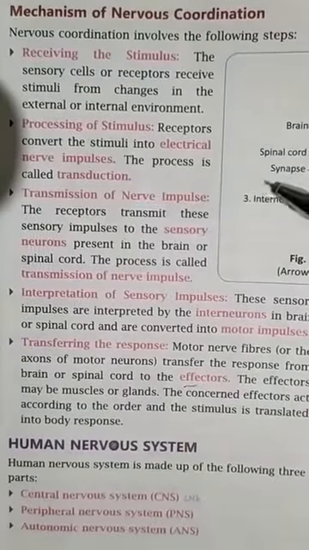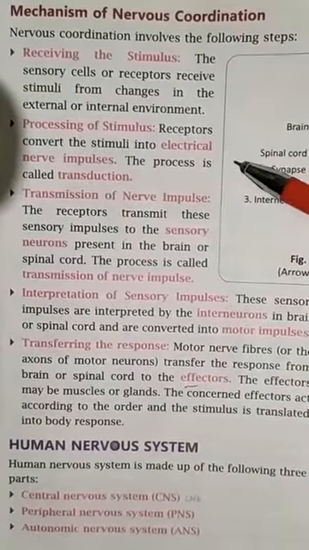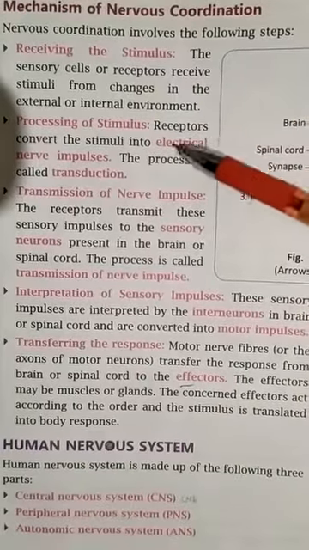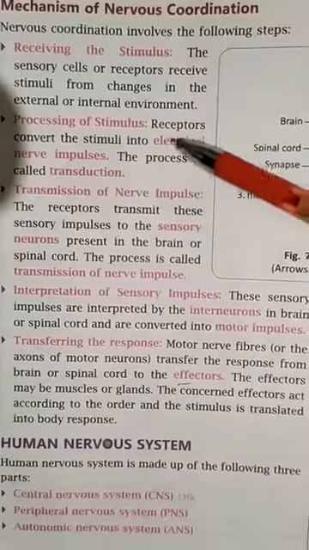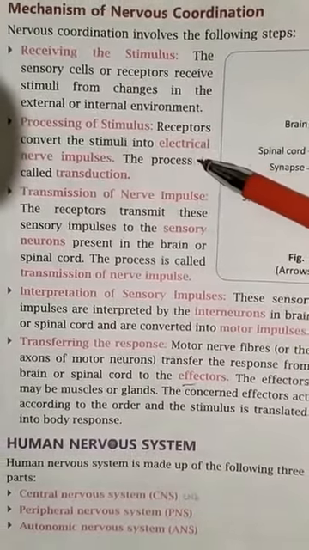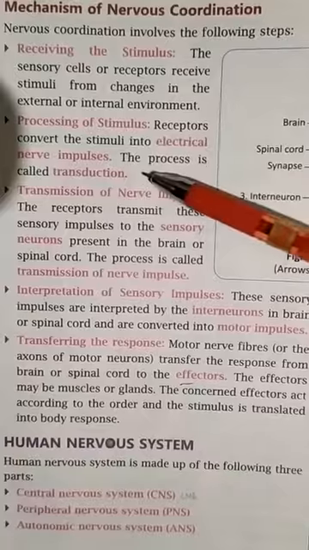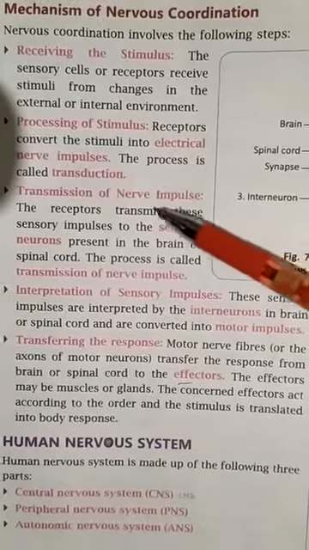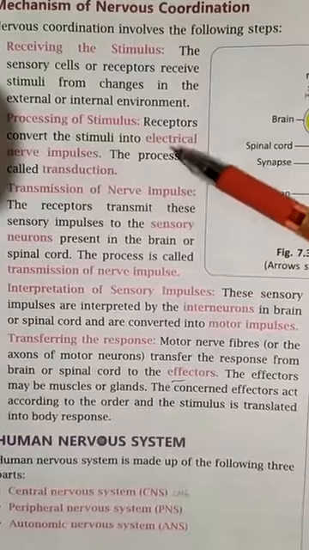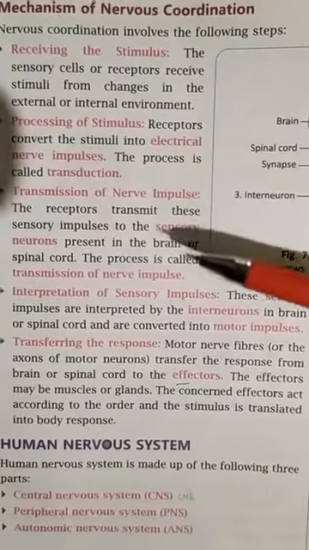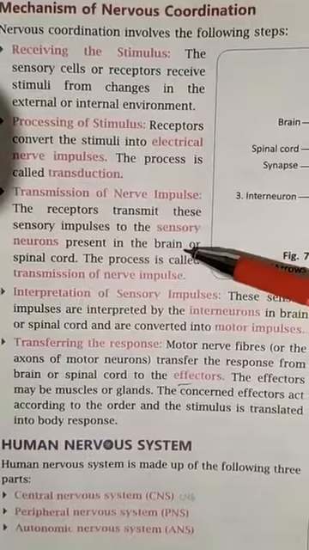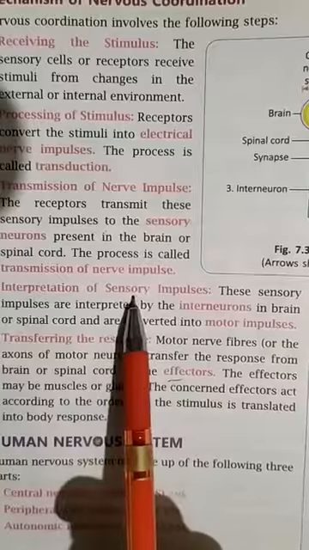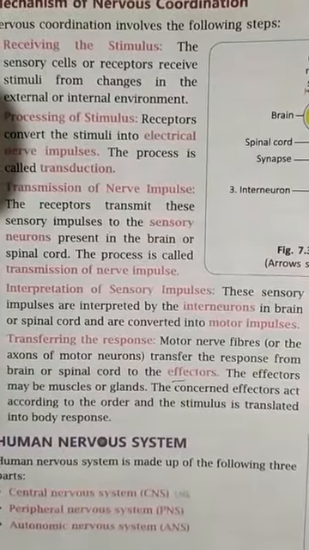When the receptors convert the stimulus into an electrical nerve impulse, this process is transduction, and after that there will be transmission of this nerve impulse. The nerve impulse that has been generated here will be transmitted, and we will see how this transmission of nerve impulse happens.